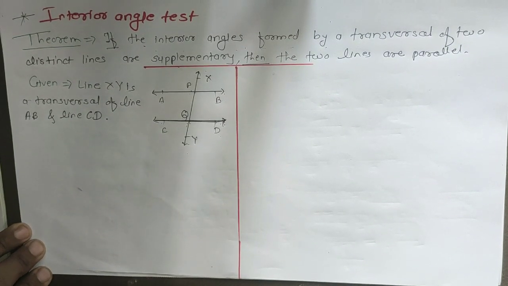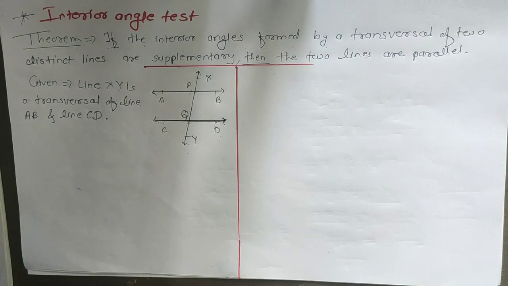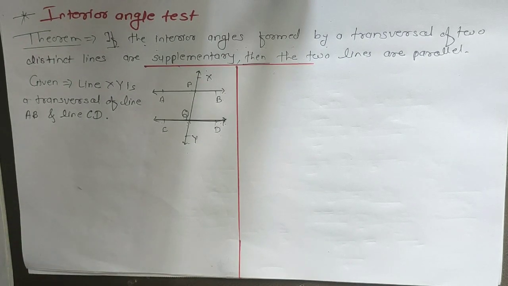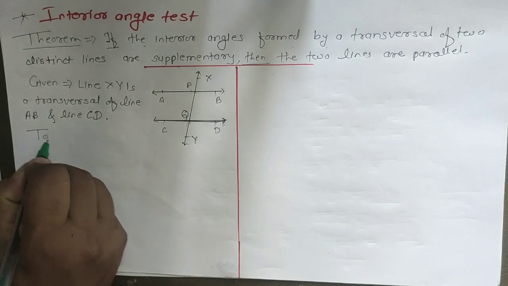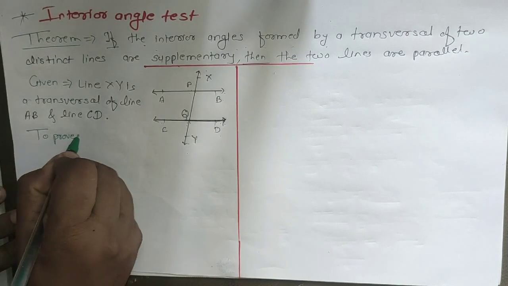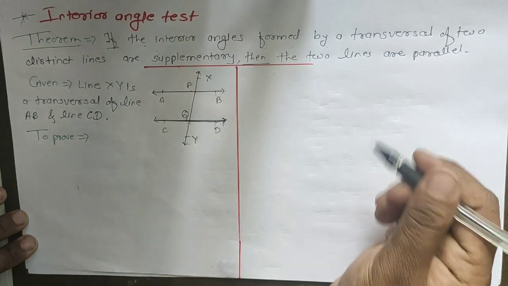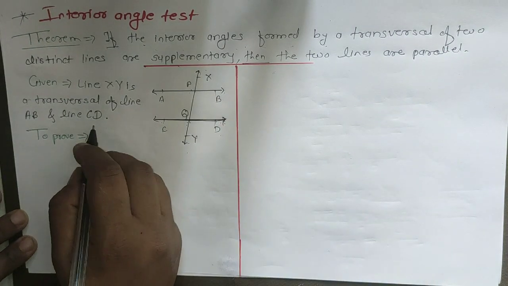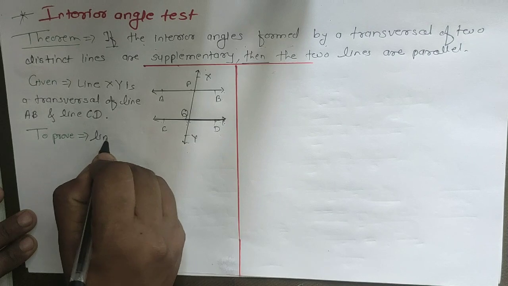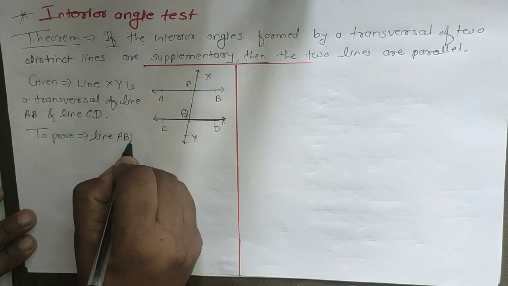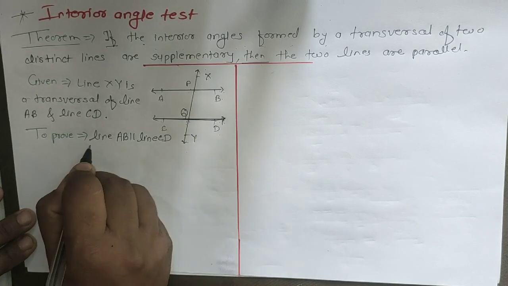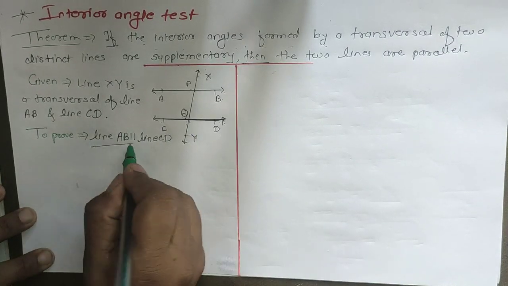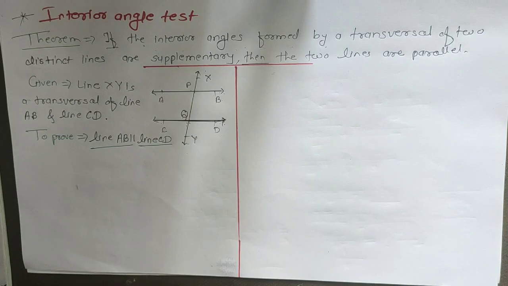Now the next point is to prove. What do we have to prove first of all? These two lines are parallel to each other. So here we have to write: line AB is parallel to line CD. That we have to prove.